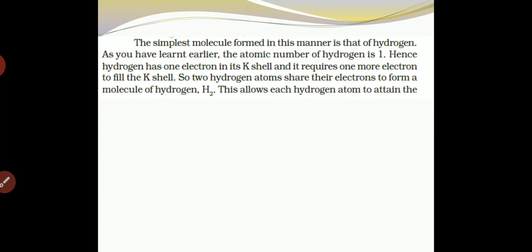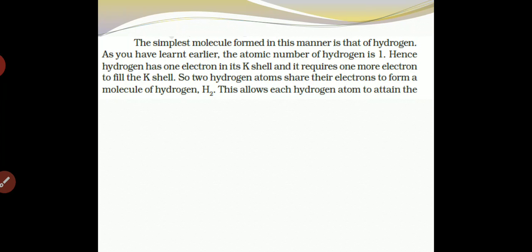So if hydrogen needs 1 electron, then that hydrogen will share its electron with another atom and form what? A covalent bond, which we will see just now. So 2 hydrogen atoms share their electrons to form a molecule of hydrogen, H2.